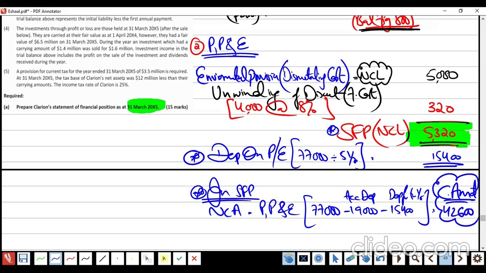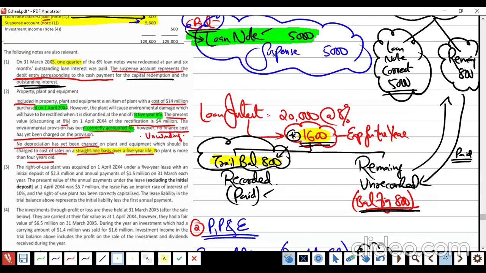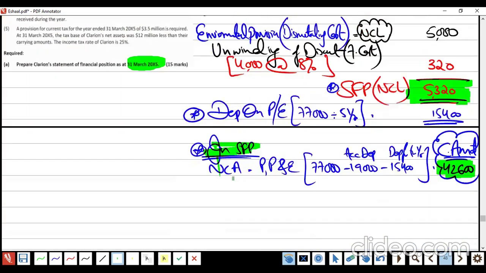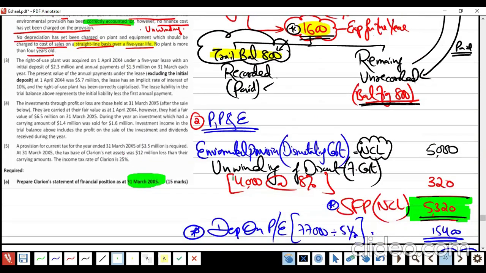42,600. This amount, when we compute our SFP and merge the things, we take this figure. The green color items are very important, which are going to be taken care of while structuring the SFP at the end of this question.